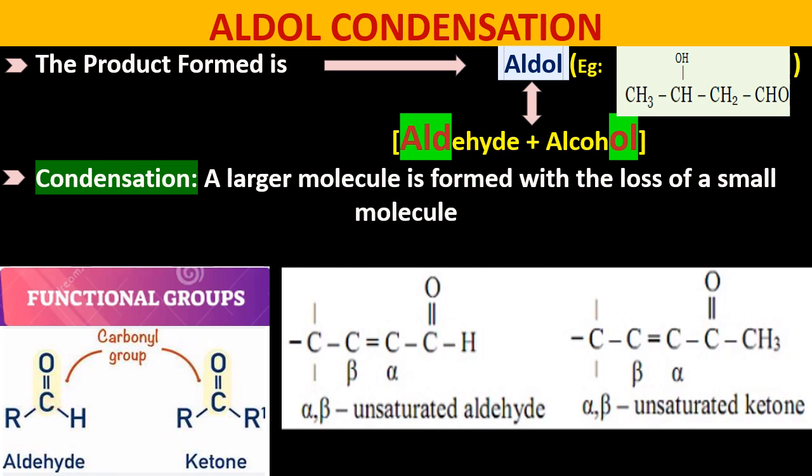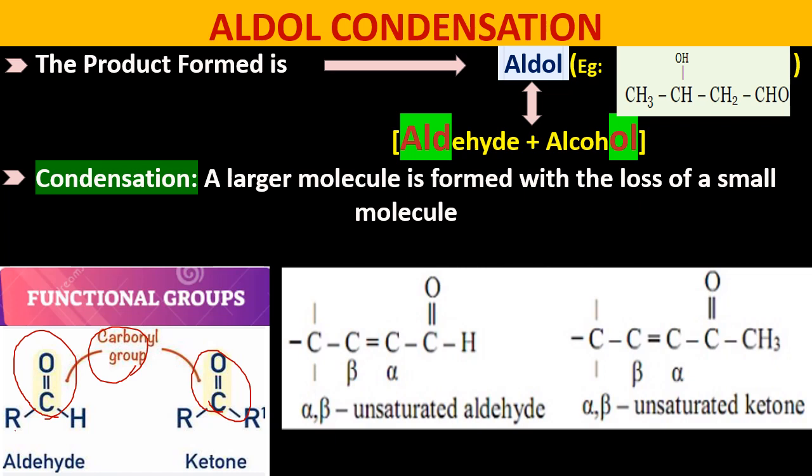When the C double bond O group has one hydrogen on one side and any alkyl group on the other side, we call it aldehyde. Similarly, C double bond O group, when attached to two alkyl groups, we call it ketones. Both come under carbonyl compounds, carbonyl group.